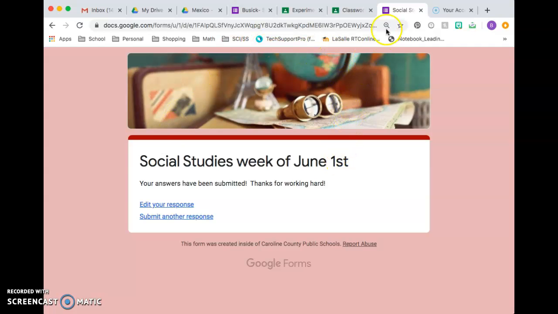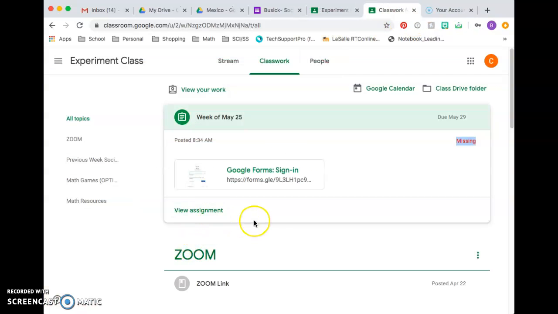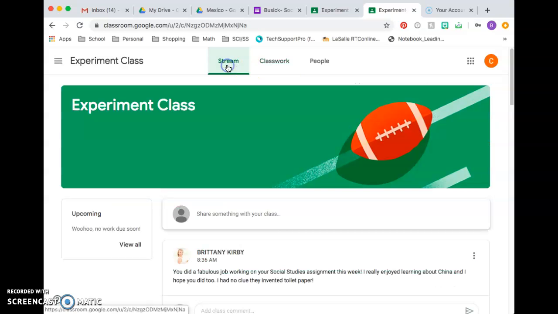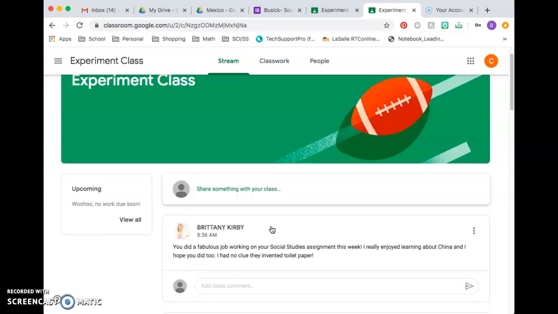For some reason, now that I've completed it, when I exit out and go back, there's no button for me to turn this in. So you can't really turn it in. What you need to do is look for that little note we just read. Then eventually, by the end of the week, on Friday or possibly next Monday, on your Google Classroom, you should see a note from me.